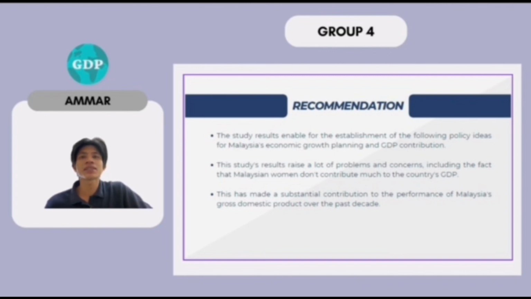Lastly, this has made a substantial contribution to the performance of Malaysia's gross domestic product over the past decade. Malaysia has become an attractive investment destination for global and regional business expansion as a whole. The finding also implies that the contribution of government expenditure to the GDP of Malaysia is not all that significant.